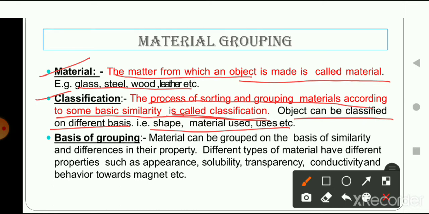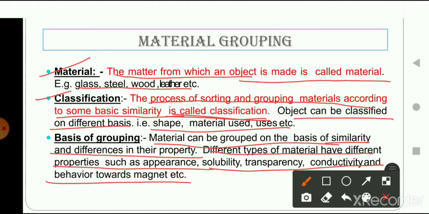Now the third point here is the basis of grouping. How should we group the objects? Materials can be grouped on the basis of similarities and differences in their properties, as I have already explained. Different types of materials have different properties such as appearance, solubility, transparency, conductivity and behavior toward magnets. These are some examples of properties of different materials. We are going to discuss all these things in the video fully, so let's wait for that.